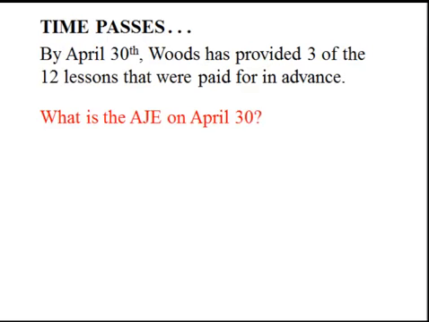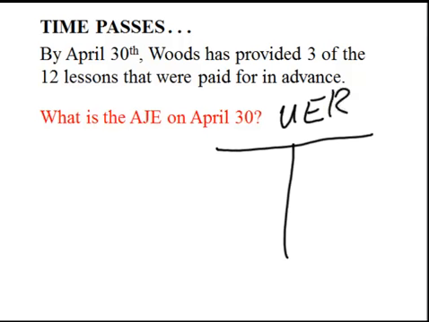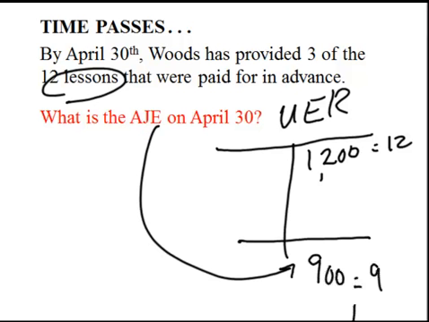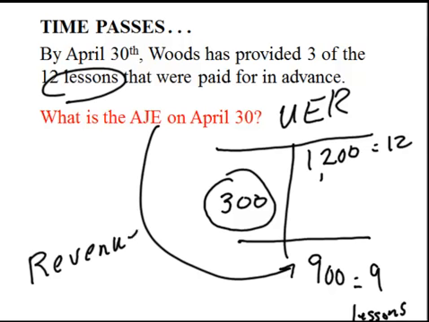As time passes and services are provided, the liability decreases. At the date of cash receipt, we established a $1,200 liability, which represented the 12 lessons. As lessons are provided, we reduce our liability account. If 3 lessons have been provided, at the end of the month, we desire a $900 ending balance, which represents the 9 lessons that remain. We need to debit the liability account and credit revenue on the income statement.